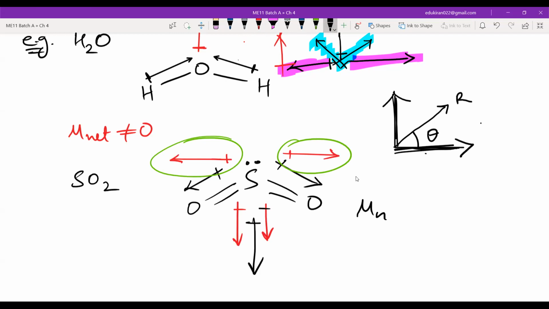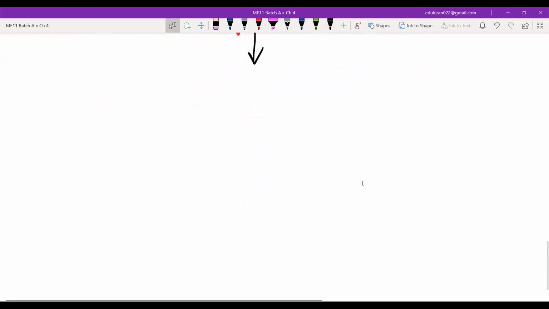Okay, so again, I can say mu net is not equal to 0. There will be some mu net for SO2 also. But the direction, can you see? What is the direction? Direction is downwards. Done? Done, yes or no? Yes, sir. Done.